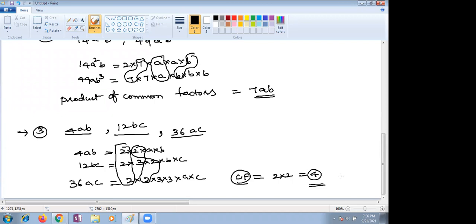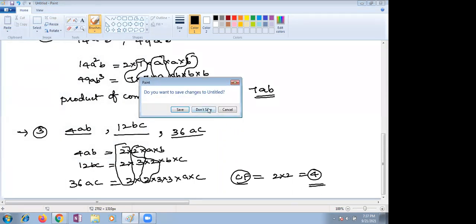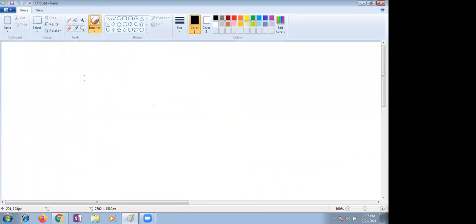Now you need to find out the factorization of the given expression. Let me take the expression. Shall I clear, children? Next, factorization by finding common factor method.